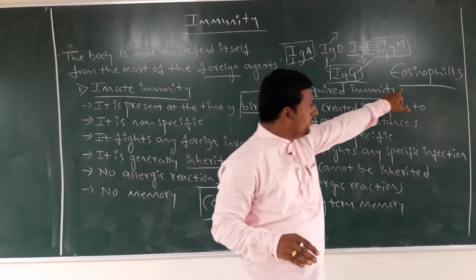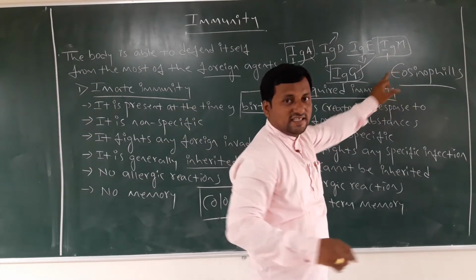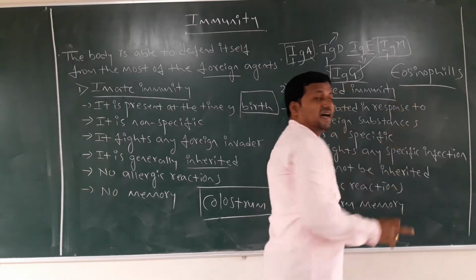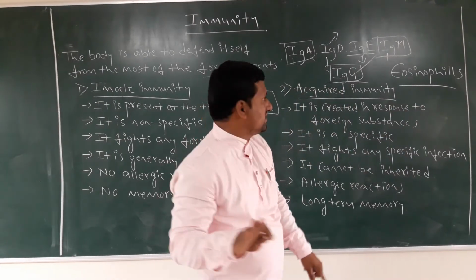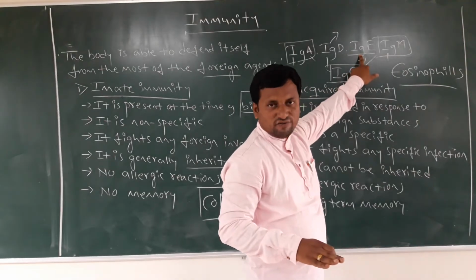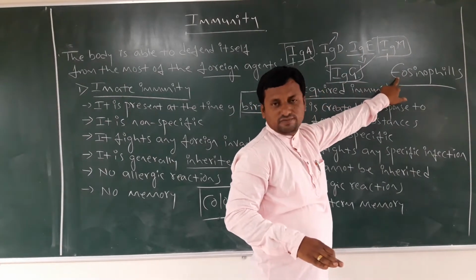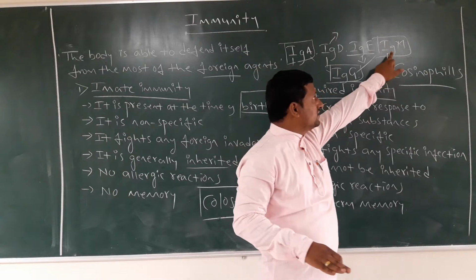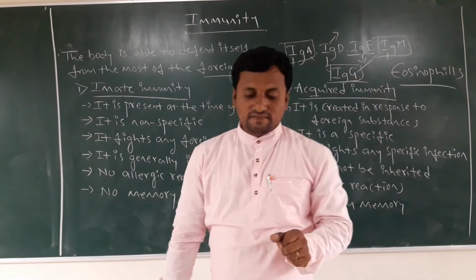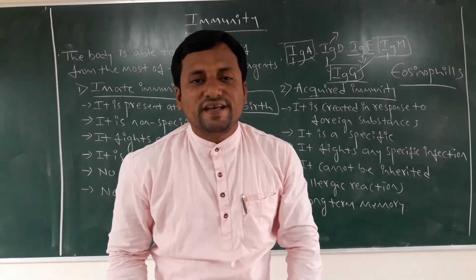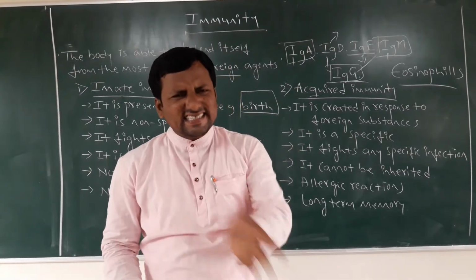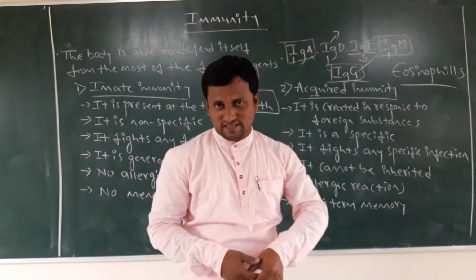Among them, one type is eosinophils. Eosinophils act in the allergic concept if they increase or decrease, and IgE is responsible for the allergic conditions of these cells. Another important one is IgM, which acts like macrophage cells. It has the same function as macrophage cells.